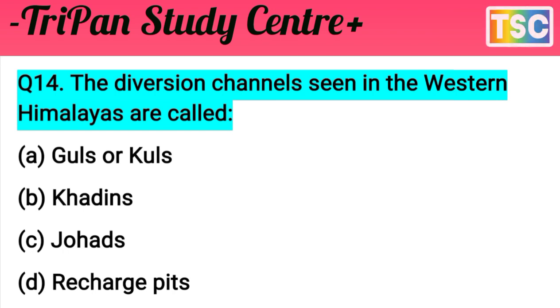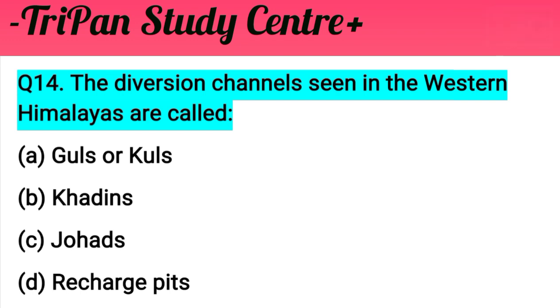The next question, that's important: the diversion channels seen in the western Himalaya are called what? The question is clear. The options are A, Gul or Kul; B, Khadin; C, Johad; and D, recharge pit. That's an important question. I give a few seconds to test your knowledge.